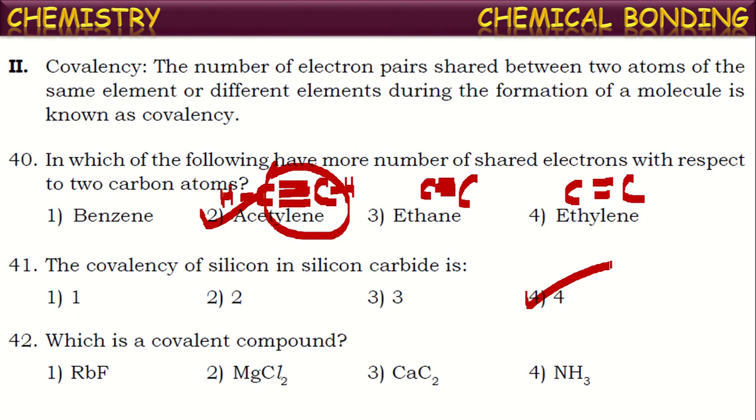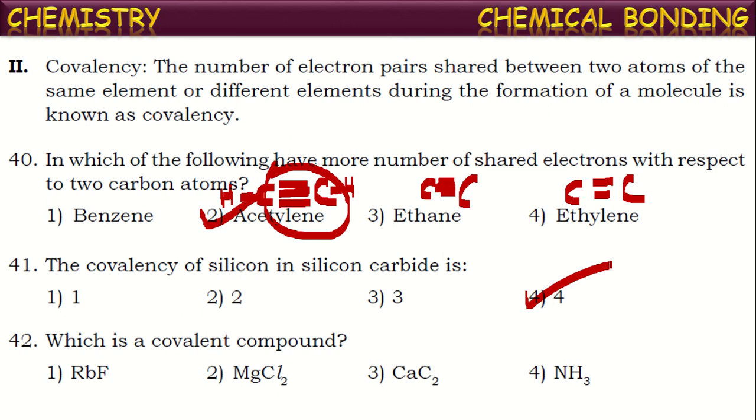Which is a covalent compound? Say certain molecules are mentioned here. Identify the covalent compound among them. Generally, the compound formed between the metal and non-metal will be ionic in nature. If a compound is formed with only non-metals, then it can be considered as a covalent compound.